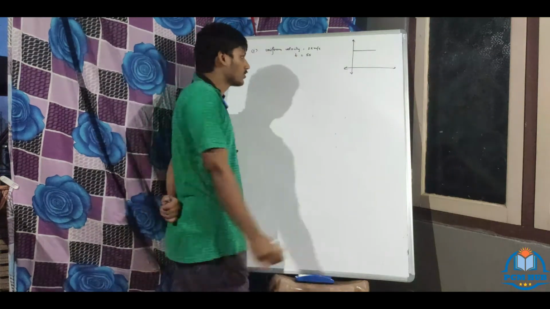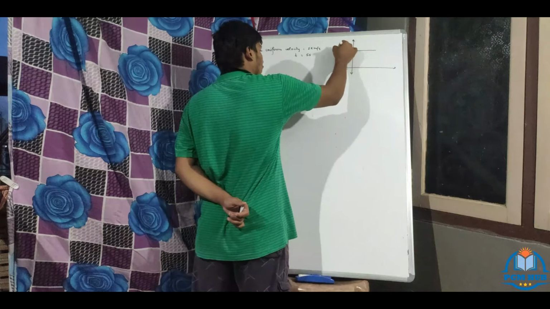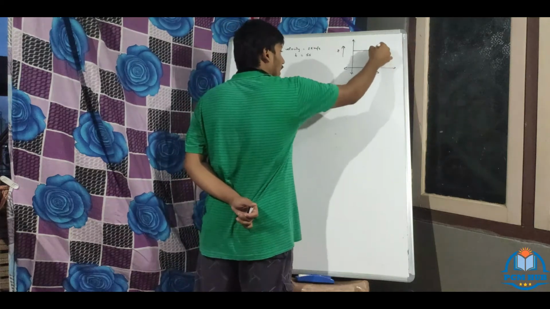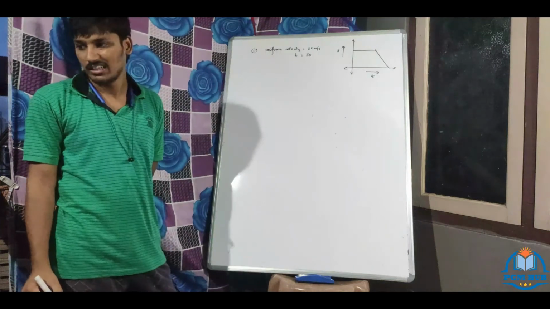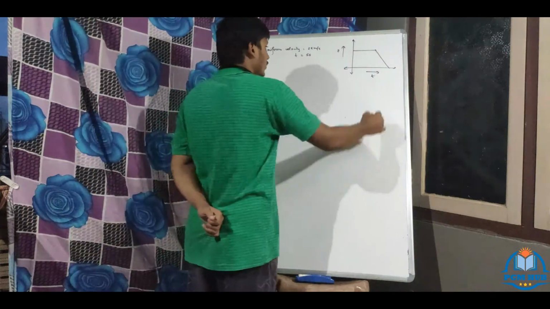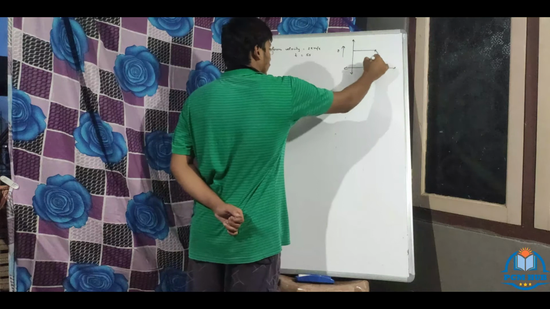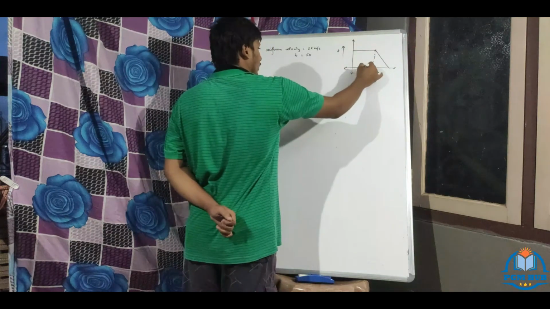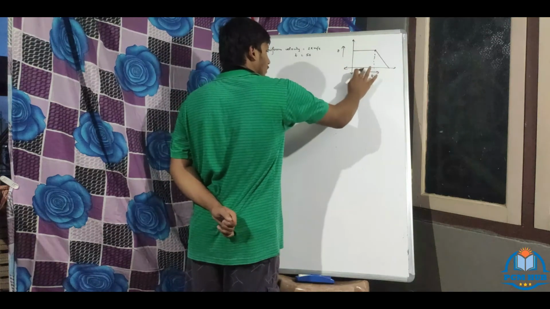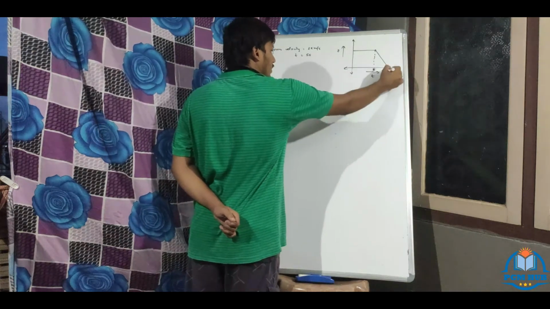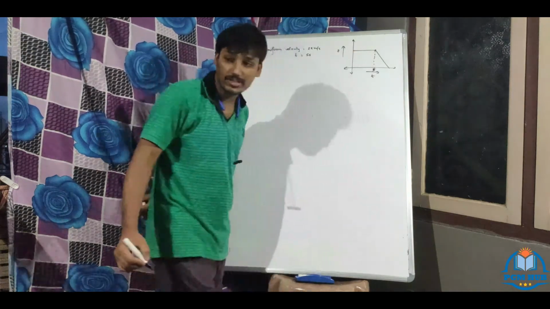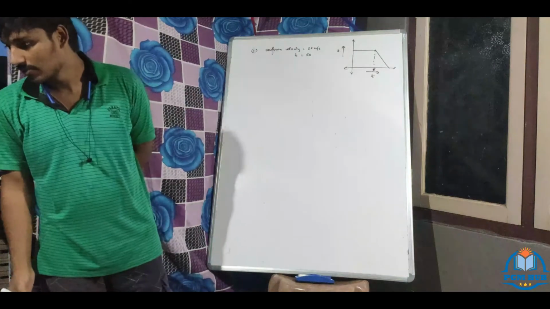So this is a VT curve. Uniform retardation in 10 seconds means like this. It is happening in 10 seconds. From this point till this point it is 5 seconds. This point is 5. In the next 10 seconds, it is 10 seconds.